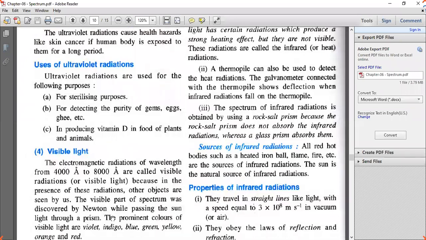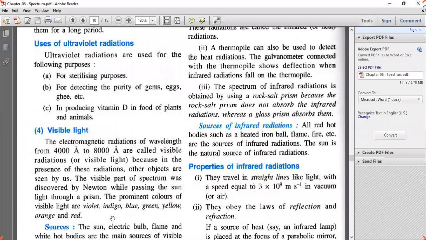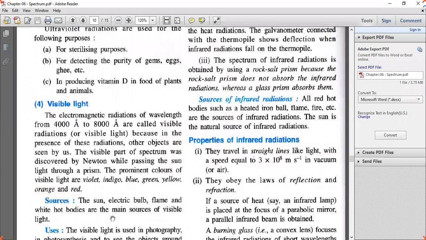So next one, the spectrum of infrared radiation is obtained by using rock salt prism. See, here we cannot use even quartz prism or glass prism because they absorb electromagnetic radiation. We can use rock salt prism, that is NaCl prism. Okay, NaCl.